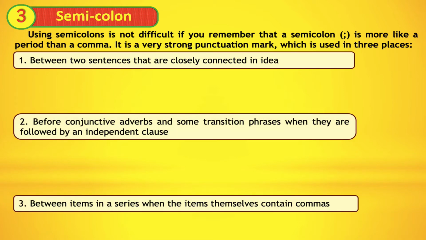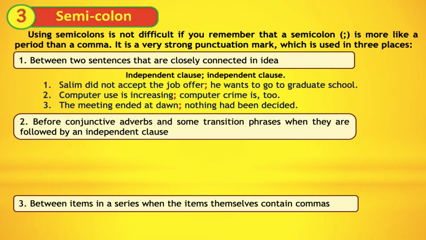The first one is between two sentences that are closely connected in idea, which means that to indicate the connection of two sentences in meaning, you should use a semicolon. As the example here: independent clause, semicolon, independent clause. Salim didn't accept the job offer; he wants to go to graduate school. Computer use is increasing; computer crime is too. The meeting ended at dawn; nothing had been decided.